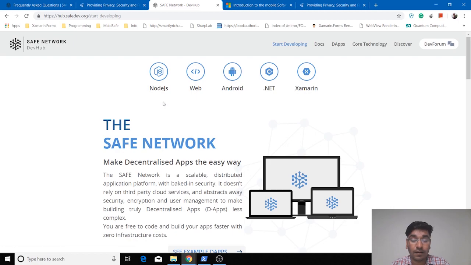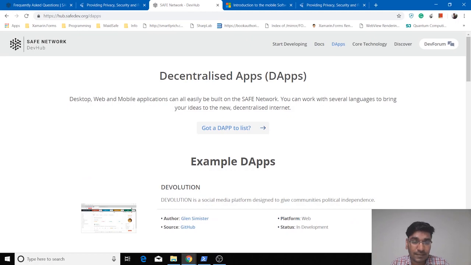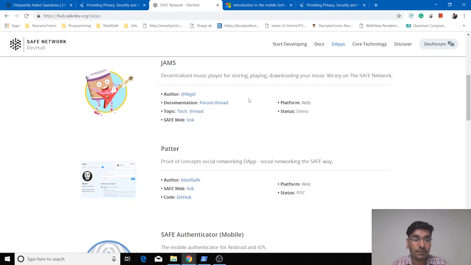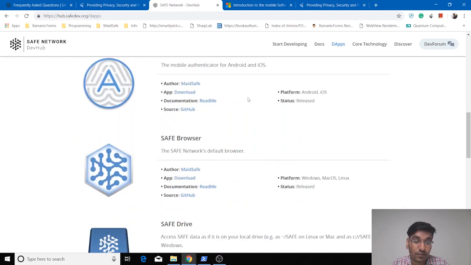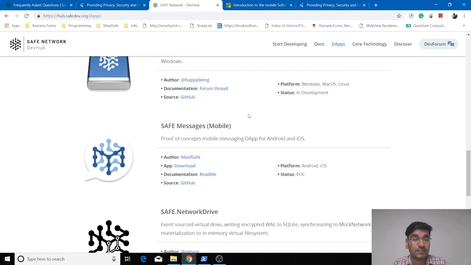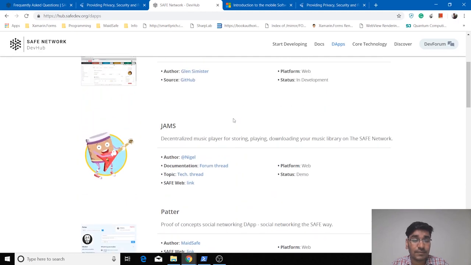As you can see, it helps you to get started with Node.js, web development, Android, .NET, and Xamarin. Other than that, it has a documentation page where you can see the available tutorials and API documentations. Then DApps, this is basically a showcase of decentralized applications on the Safe network. You can see there are multiple decentralized applications which are already developed by the community or the MaidSafe team, and you can visit those links from here and you can try using these DApps.